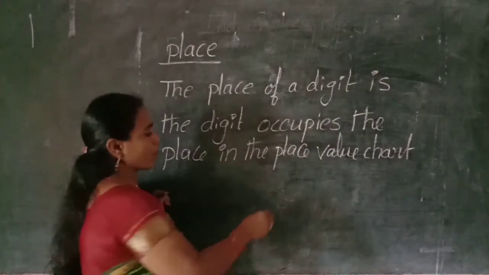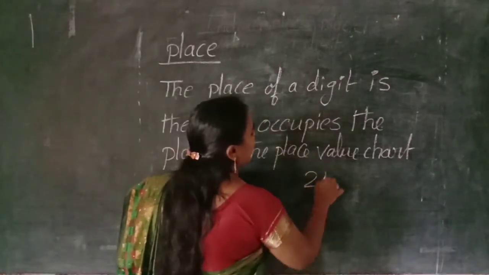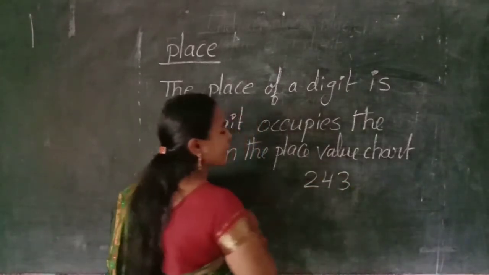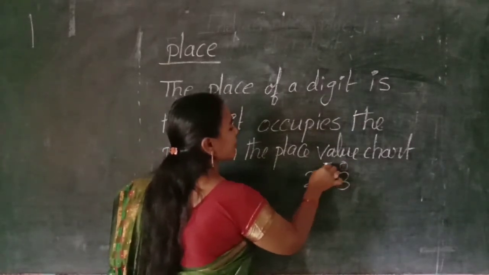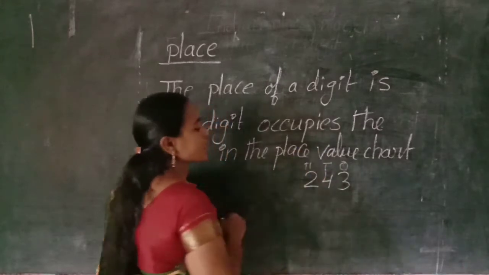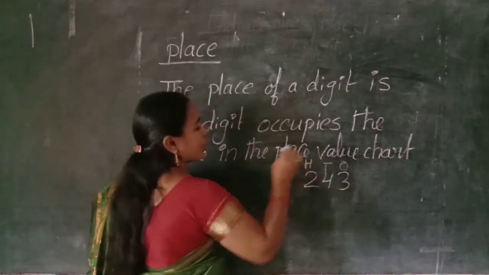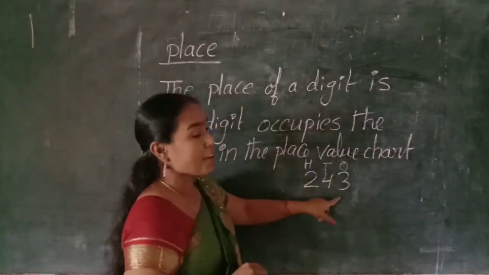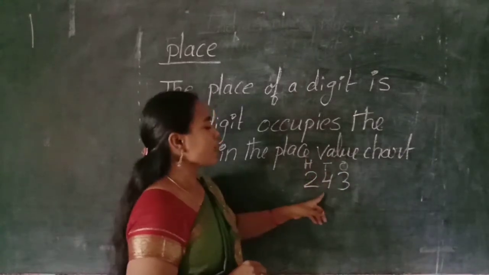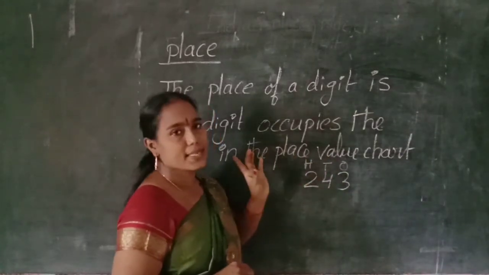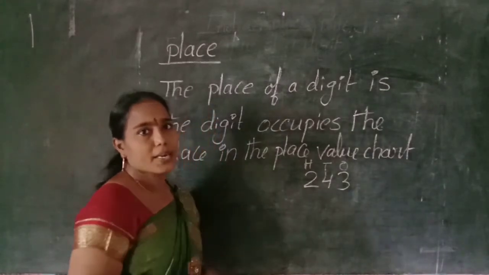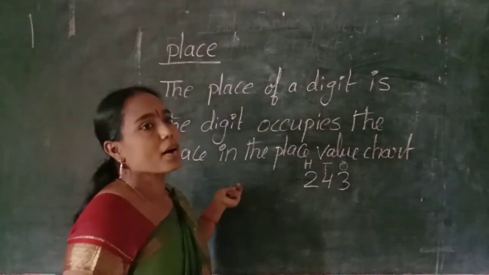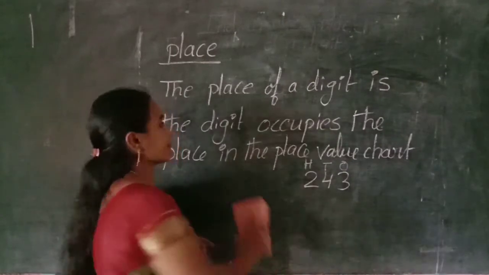For example, 243. How many places are here? Ones, tens, hundreds. What is the place of 3? Ones. What is the place of 4? Tens. What is the place of 2? Hundreds. Okay, are you clear? What is the place of a digit?